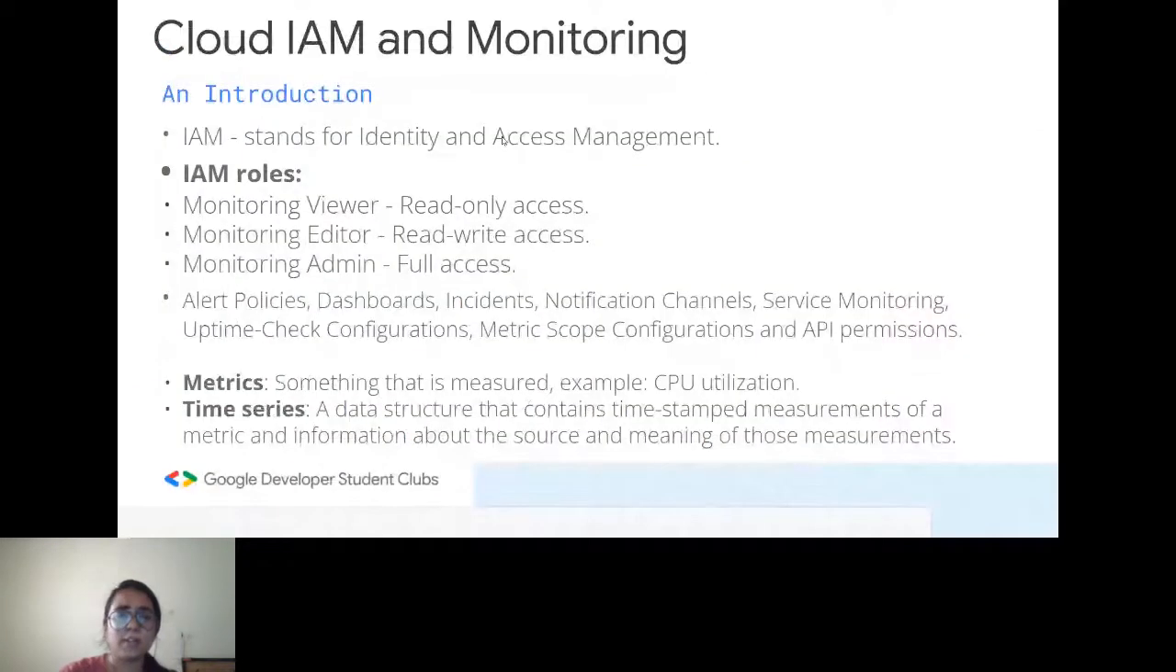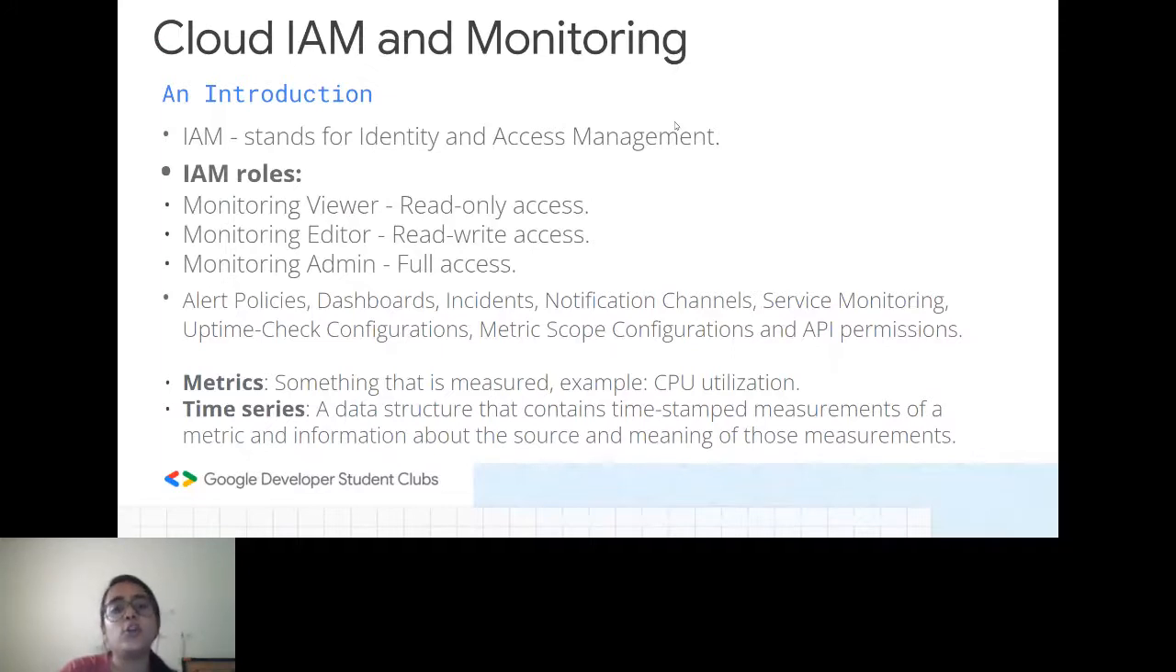Next, coming to the next topic, we have Cloud IAM and monitoring. What does IAM stand for? IAM stands for identity and access management. You must have come across the IAM roles. We have different roles: the viewer role, the editor role, and the admin role.